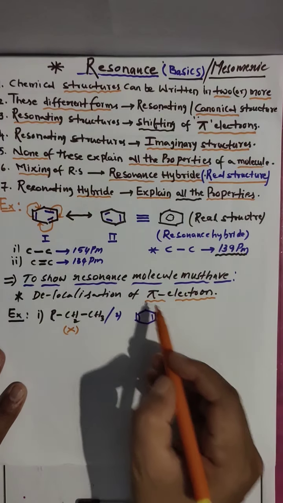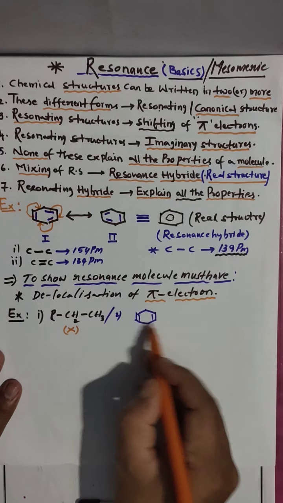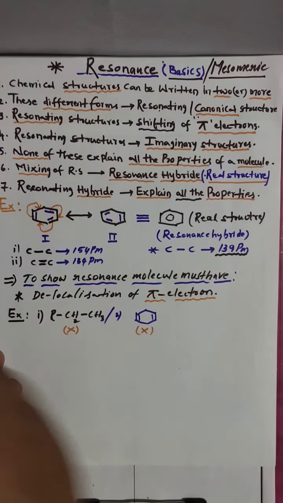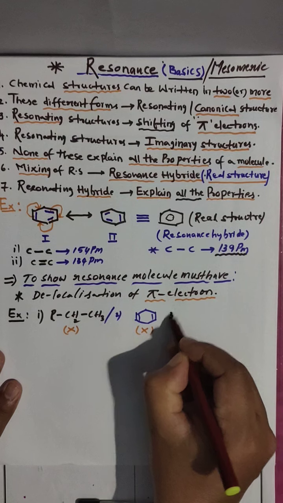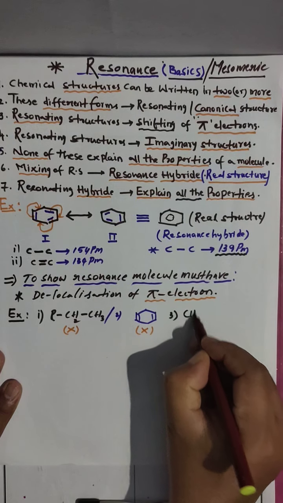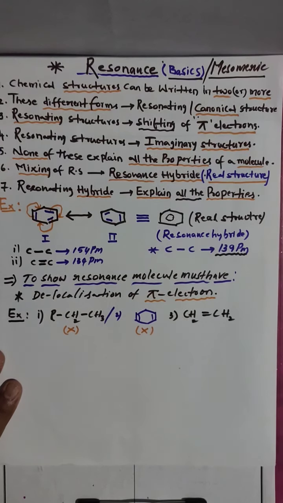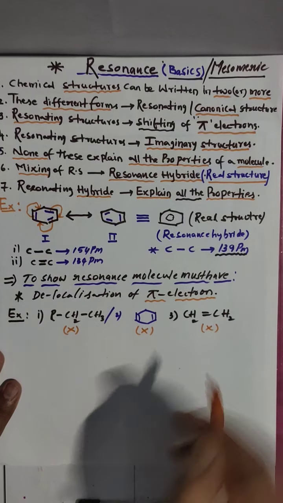I told you it must have pi electrons. Here pi electrons are there, but it will not show resonance.